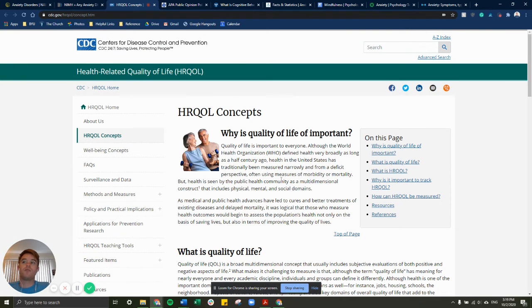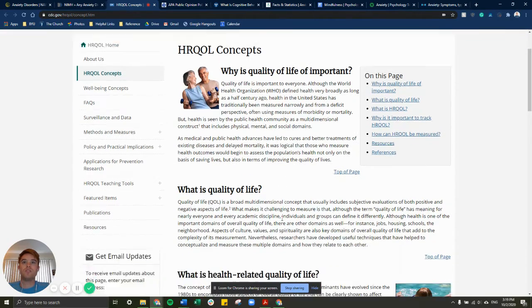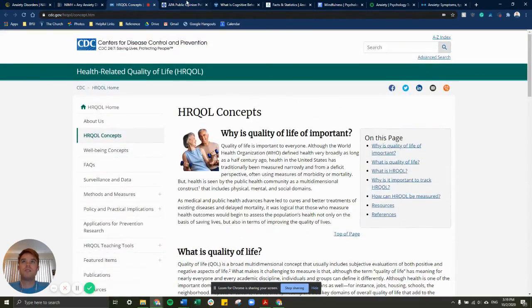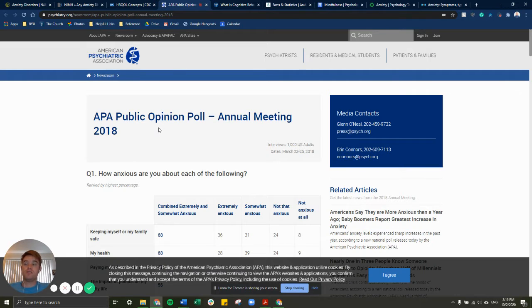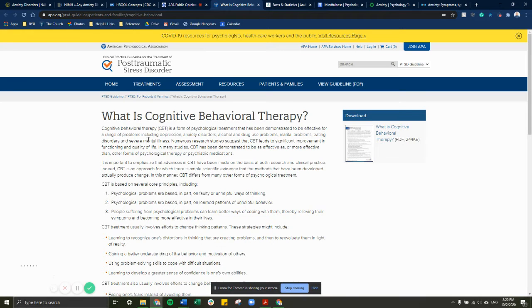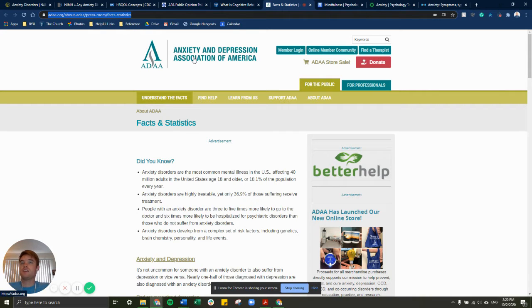So we've got the CDC. Of course, we know the CDC is a credible institution. It's a government institution, so you can learn a lot about things from here. The American Psychiatric Association, and also the American Psychological Association, are also good. Even things like the Anxiety and Depression Association of America. It's a group of academics and clinicians that get together and they do research and they post their research here.